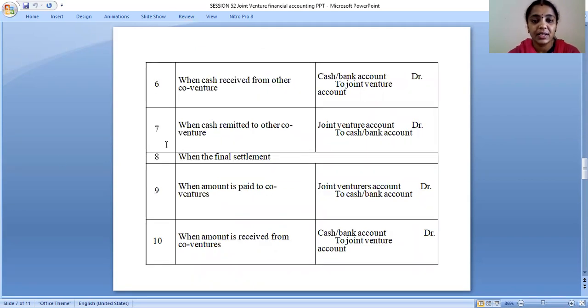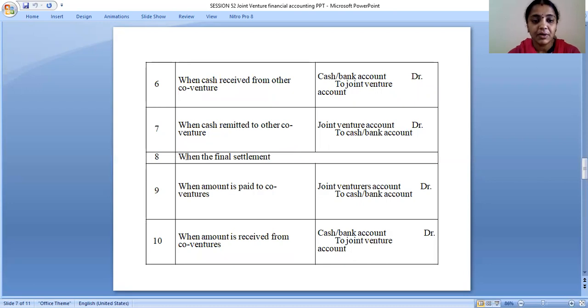And next, the 6th journal entry is when cash is received from other co-ventures: cash or bank account debit to joint venture account. When cash is remitted to other co-venturers: joint venture account debit to cash or bank account. When cash is received and remitted, it is a reverse transaction. If it is received, we have to take cash or bank account debit to joint venture account. If it is remitted, joint venture account debit to cash or bank account.